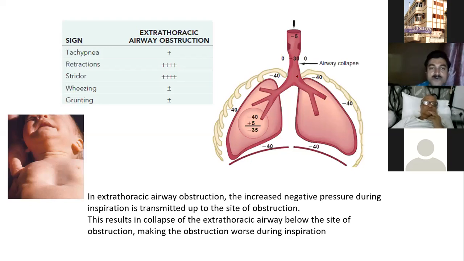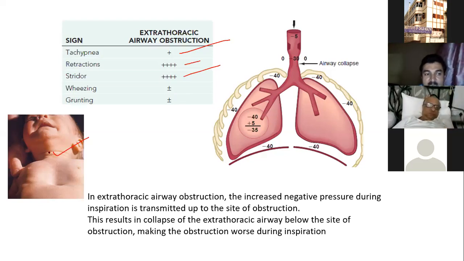So now concentrate on this table and this baby. What happens in your OPD ticket or in your emergency, I have seen respiratory distress. But if you look very carefully, you can detect respiratory distress of parenchymal origin or respiratory distress of upper airway origin. So in case of upper airway obstruction, tachypnea will be very minimal. The retraction and stridor will be more, and plus minus you may get wheeze, you may get grunting.